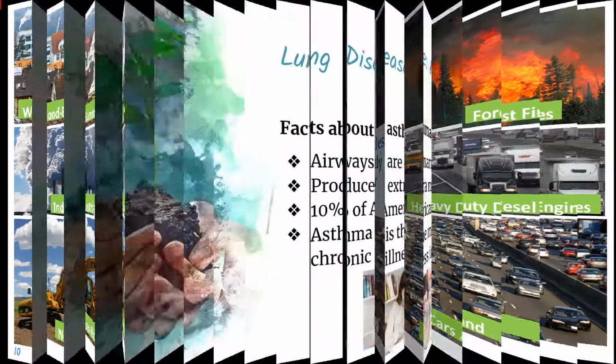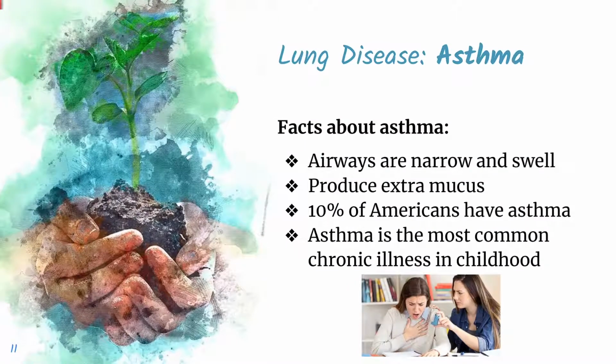Here are some facts about asthma. What's actually happening when you have asthma is the airways are becoming narrow and swell and produce extra mucus. That's why when someone with asthma coughs, it's likely that they're going to spit out a slimy gob of mucus. Yuck. Another cool fact is 10% of Americans have asthma, which means if there's an event with 100 people, 10 out of the 100 people will hypothetically have asthma. Also, the creators of this presentation, Harun and Ruba, have asthma.